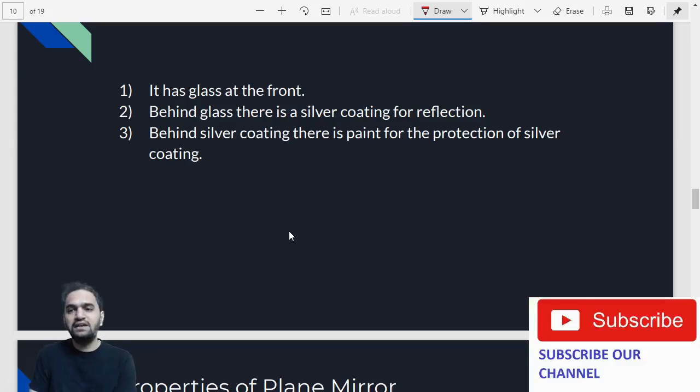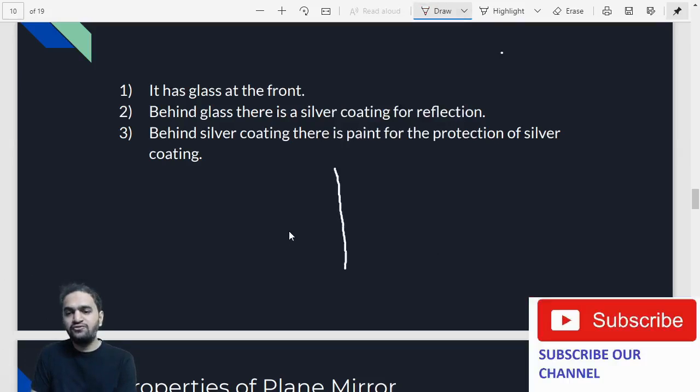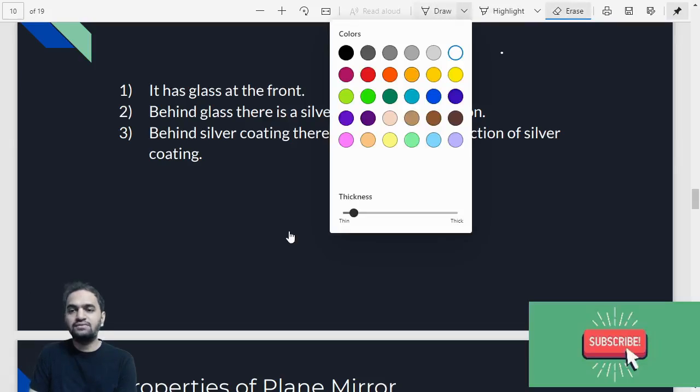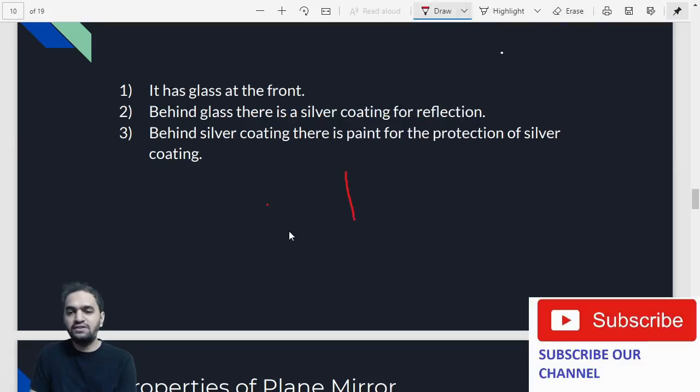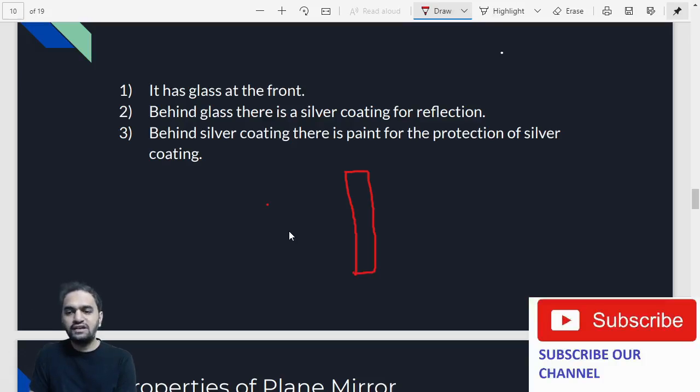Glass. So basically it has three layers. Basically any kind of mirror has three layers, you have to understand. The first layer you are going to encounter is nothing but glass. Okay, so this is your first layer. Your first layer is glass.